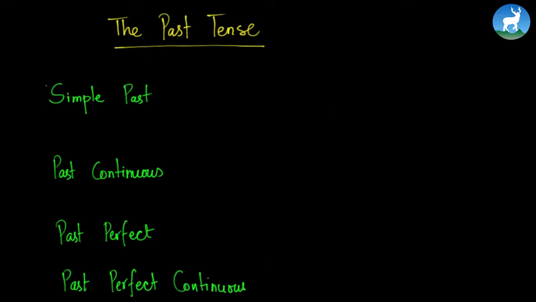We studied about these three tenses. The first is simple past, another is past continuous, and another is past perfect. In the given example, I tried to induce some rule from the example. Now let's write what the rule is. The rule for the simple past tense is subject plus V2. Simple as that.